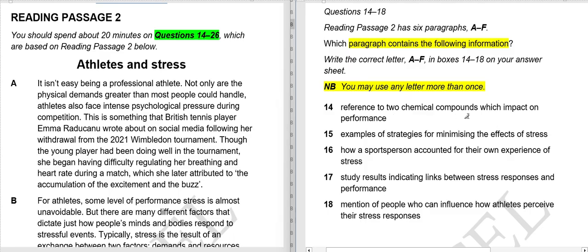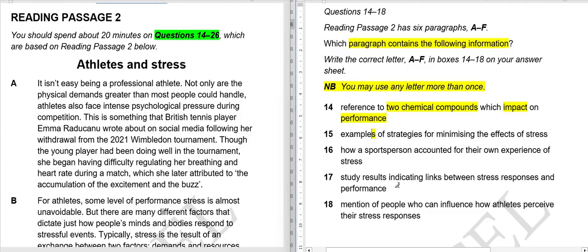Question 14: reference to two chemical compounds which impact on performance. So in whichever paragraph there is a mention of two chemical compounds, the names may be given, like X and Y. They impact on performance, maybe positively or negatively, but they impact on performance. Question 15: examples of strategies for minimizing the effects of stress.